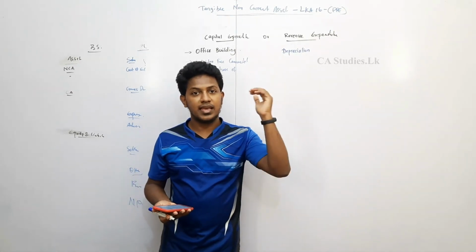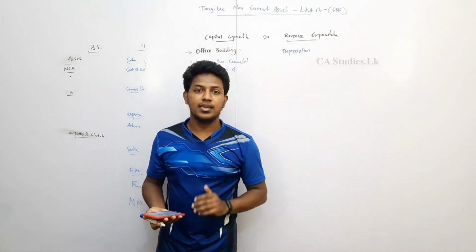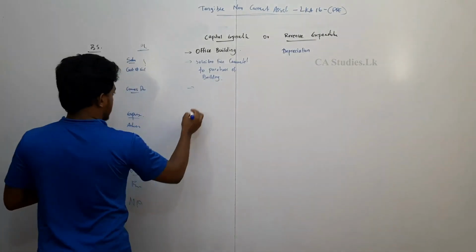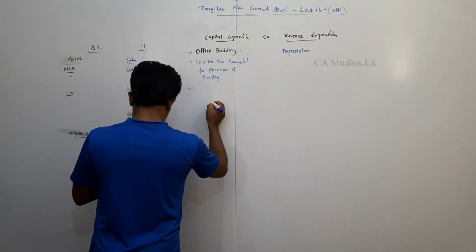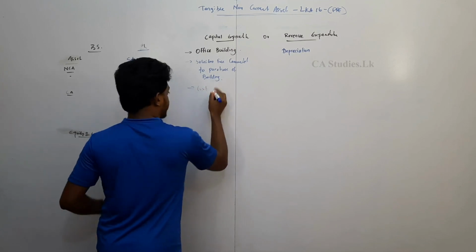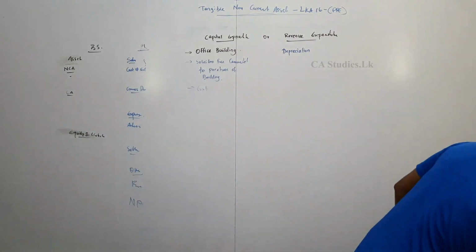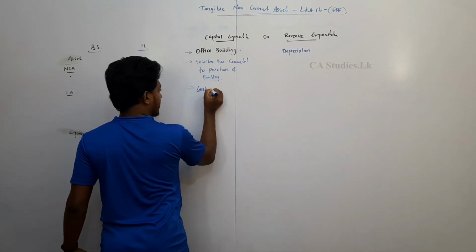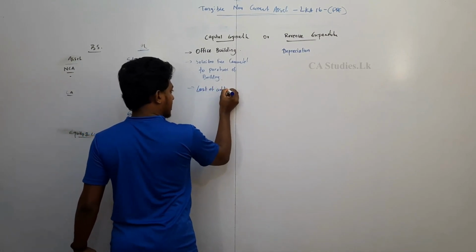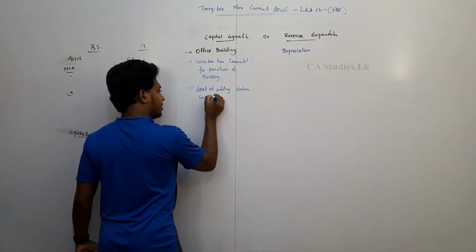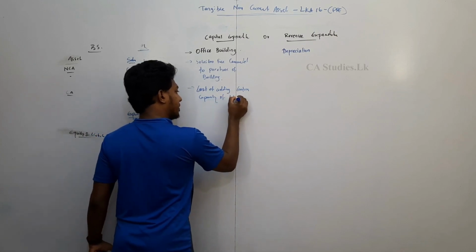Now that can be recognized as an asset. If any cost is recognized as an asset, it should be capital expenditure. So that is also capital expenditure: the cost of adding extra capacity to mainframe computers.